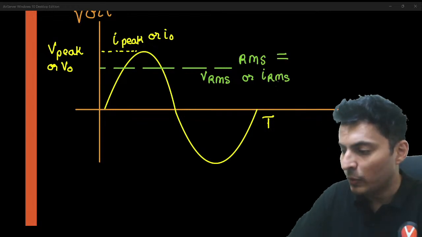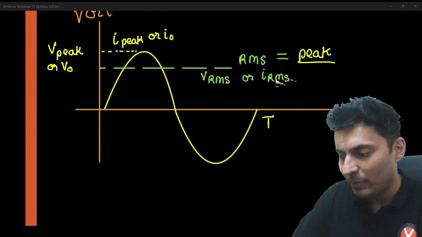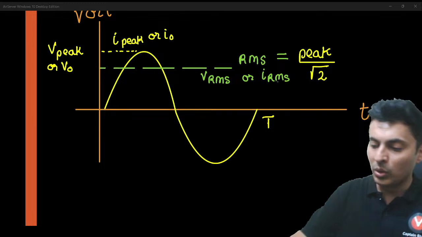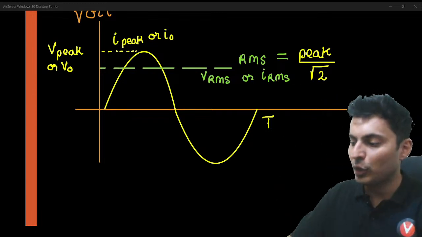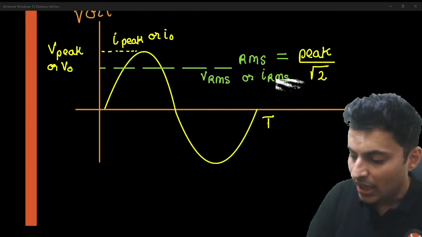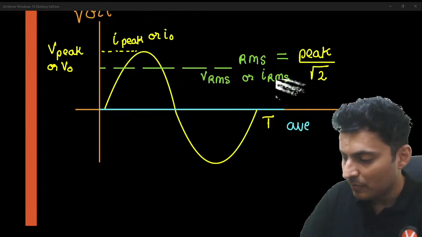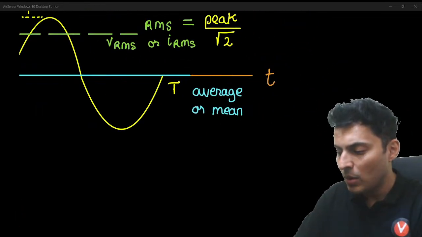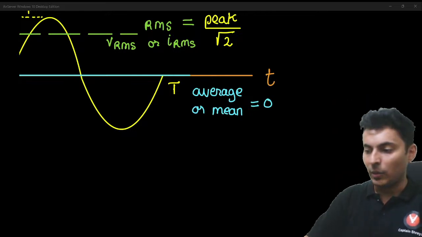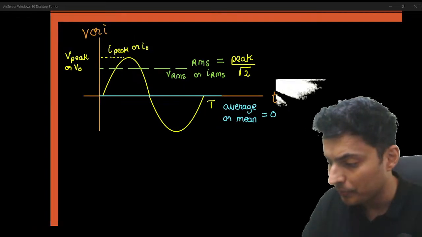Remember, the RMS value is always the peak value divided by root 2 for sine or cosine graphs. This is how it is. The average, or the mean value, will always be a big fat 0. These are the few terminologies initially which you must know.